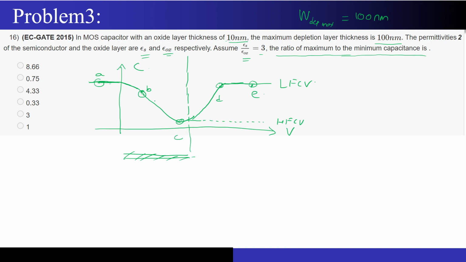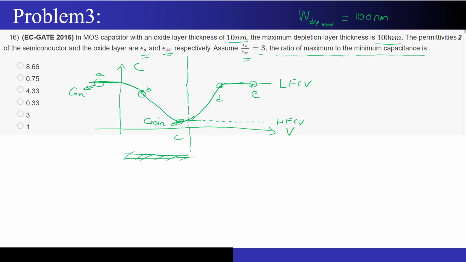Very good. The maximum, what is the value of this capacitance over here? Cox. Very good. And this is the minimum capacitance that we need to find. So this is C min and this is Cox that we have.